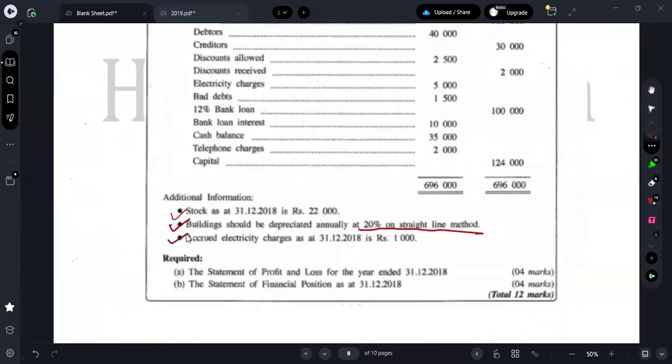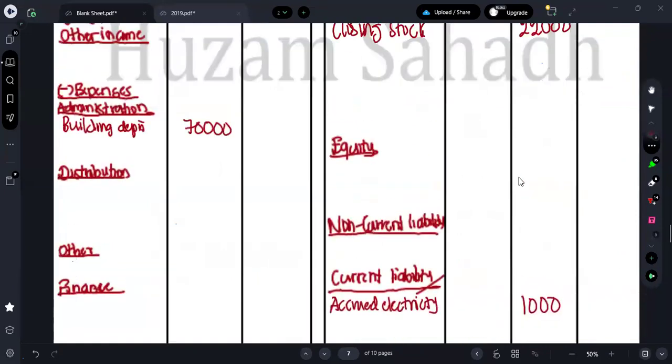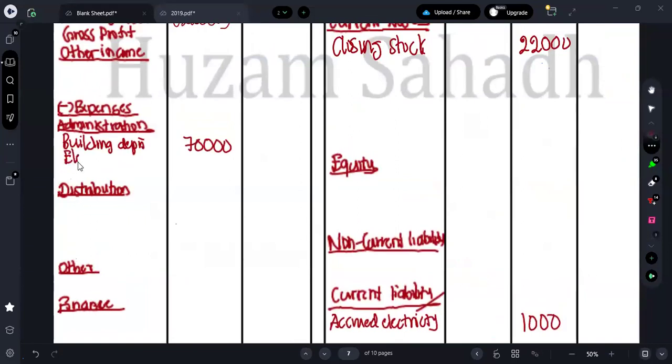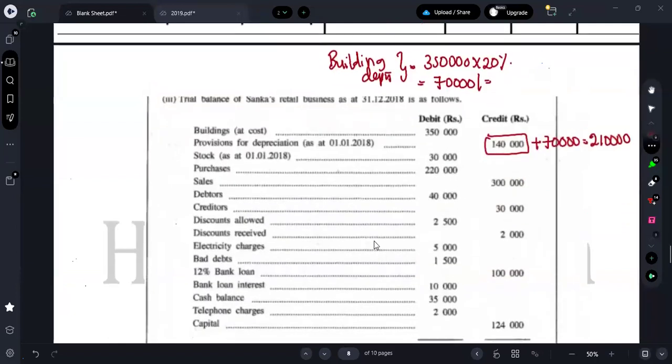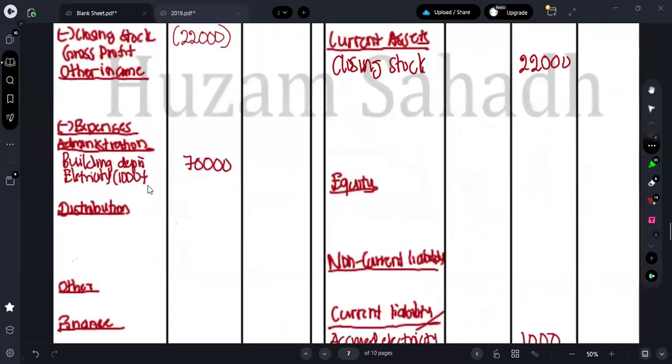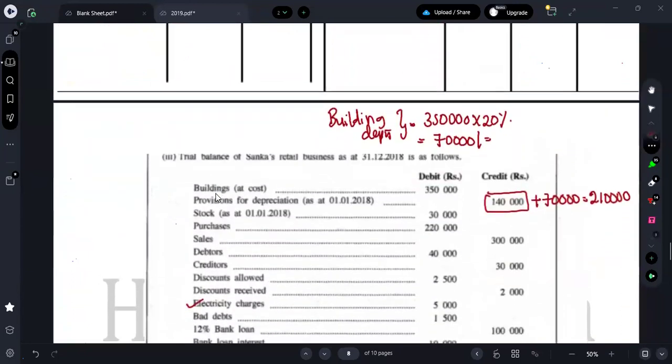Next one is what? Accrued electricity is 1,000, means what? Here you can put as accrued electricity 1,000. Therefore, what is the total electricity expense? 1,000 is payable. How much you have paid by cash? You have paid by cash 5,000. You have a payable of 1,000. So what's your total electricity? 6,000. So this is all about adjustment, nothing difficult, right?